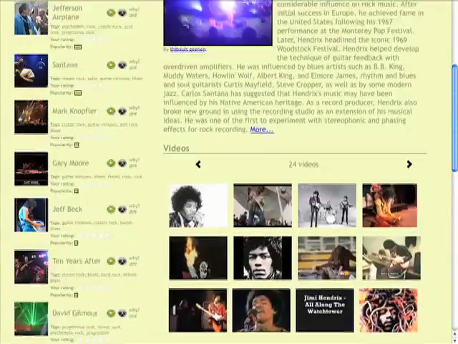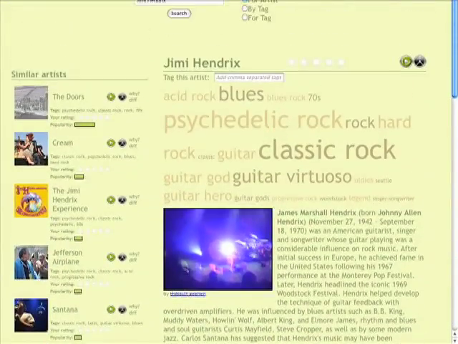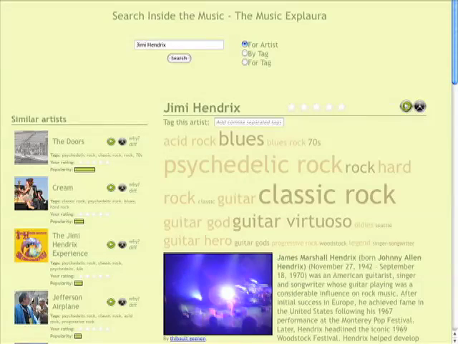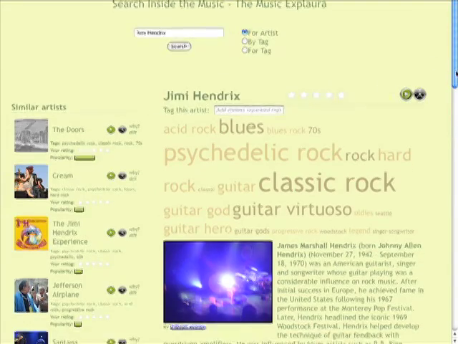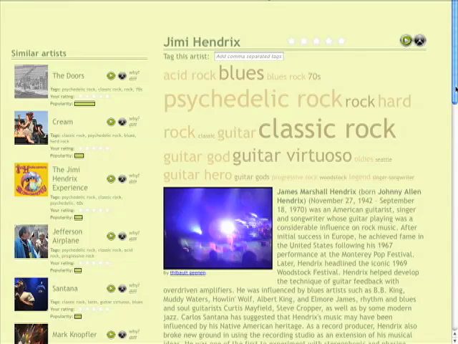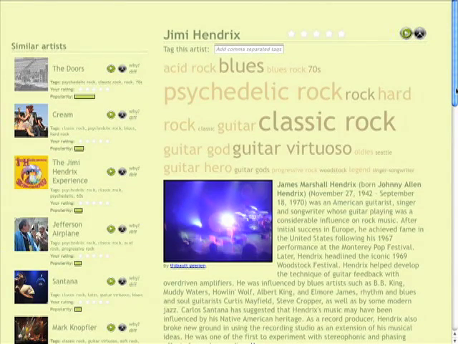So the idea here is that with all this information, we can get a better understanding of the artist Jimi Hendrix. But what we really are here to do is to try to find new music. So you notice here on the left side, we have a list of similar artists. These are artists that we think are similar to Jimi Hendrix.